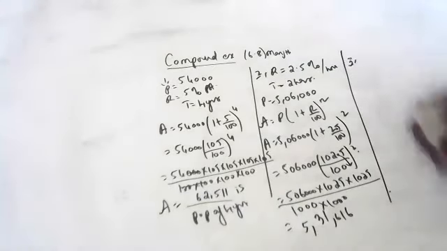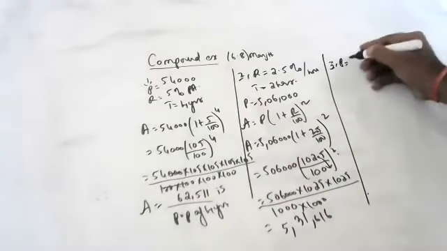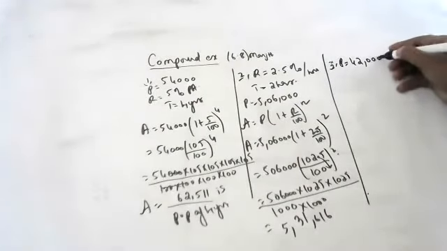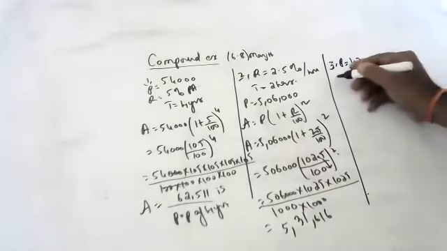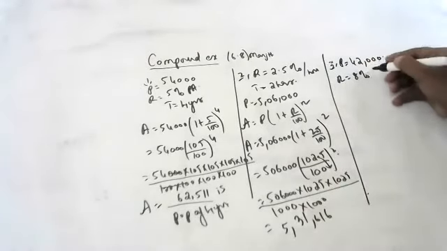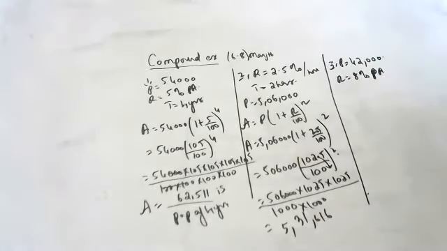Okay, next, Surya. Yes, sir. A scooter was bought for 42,000 rupees. It is depreciating, it is decreasing at the rate of 8% per annum. It is decreasing, not increasing. Find its value after 1 year.